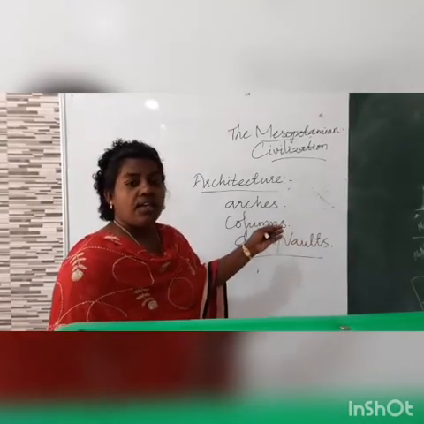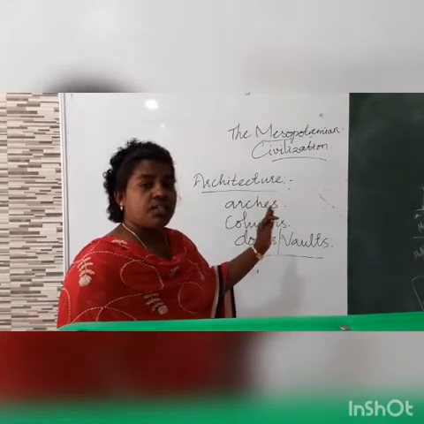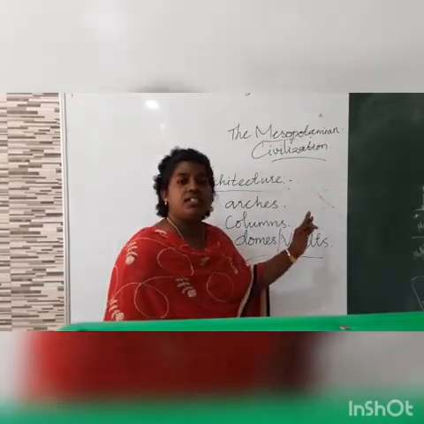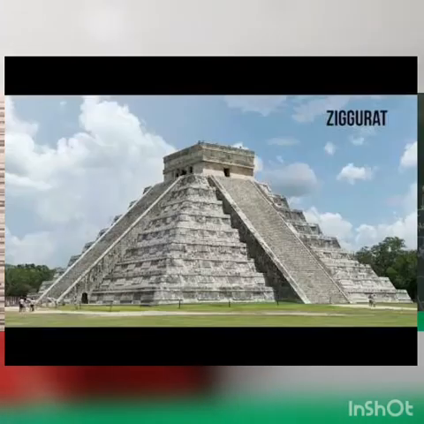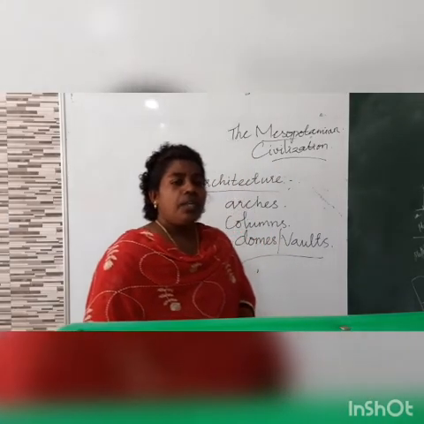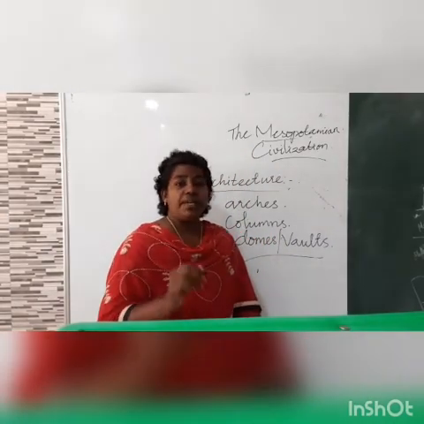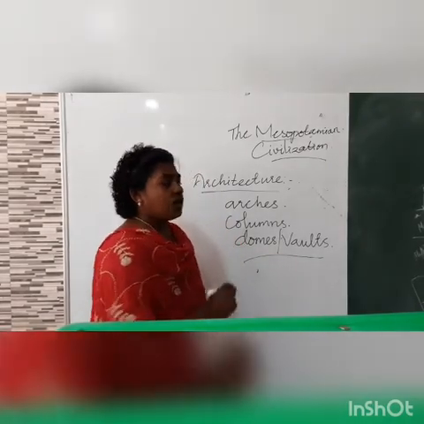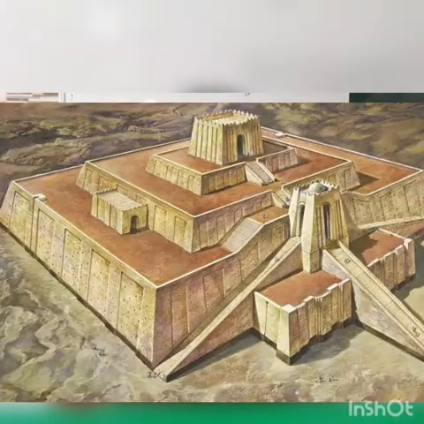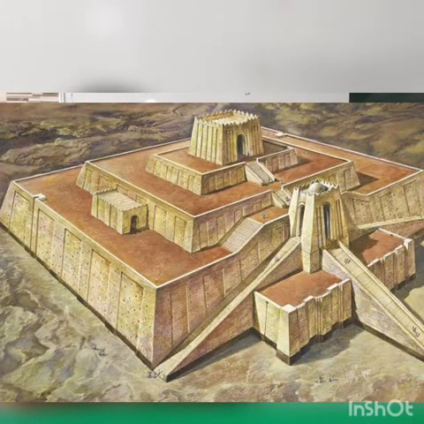Apart from that, we have already seen they have constructed ziggurats. Ziggurats were the temple towers. What is a ziggurat? It is a temple tower constructed for their patron gods. And these temple towers or ziggurats used sun-baked bricks for their construction. And these ziggurats looked like mountains soaring high above the ground.